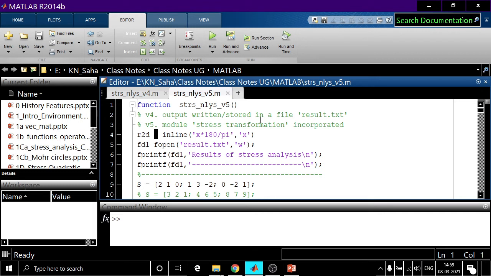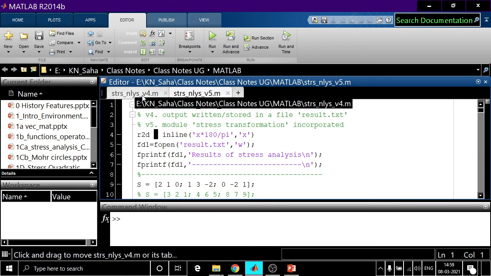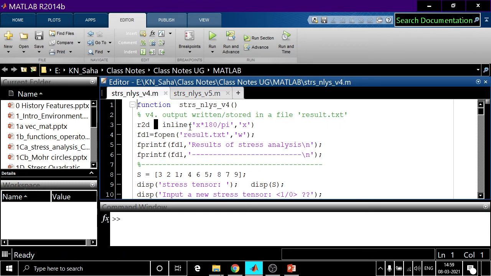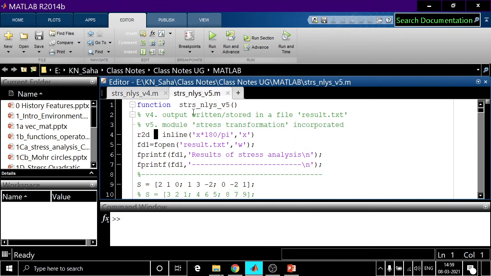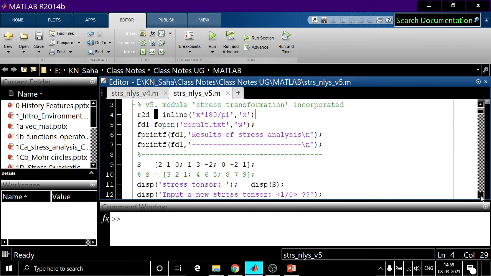This is version 5. Previously we were in version 4, where we created the output file and stored our results in that output file. Now this is the next addition, the module stress transformation, which is added here. That part is our existing one, we have already used it.